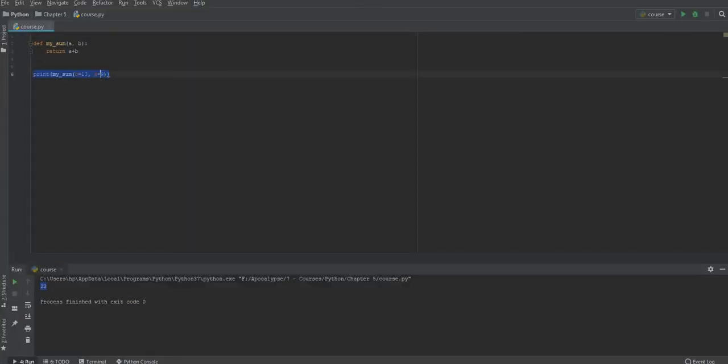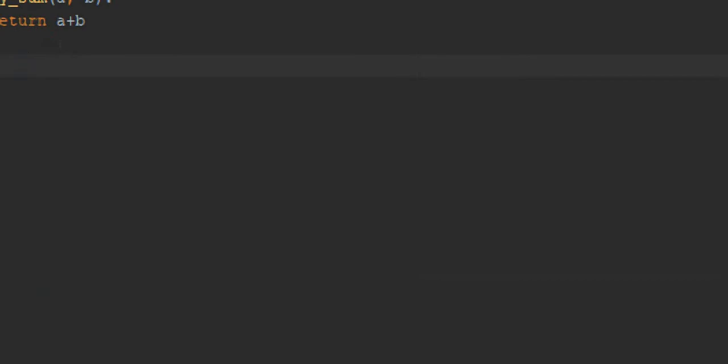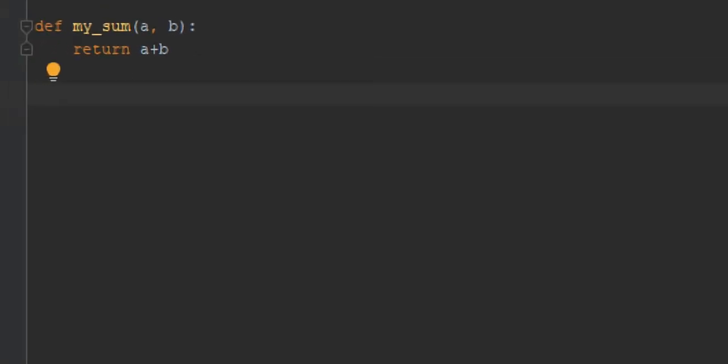So this is about returning values. There are so many things we can talk about. For example, we can return more than one variable. If you already worked with the C language, of course you know that we cannot return more than one value. So if we want to return more than one, we have to do it in another manner by using pointers, etc. Right? But in Python, things are really easy. You can return whatever you want and as much as you want.